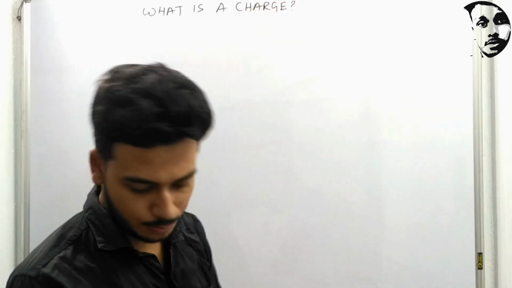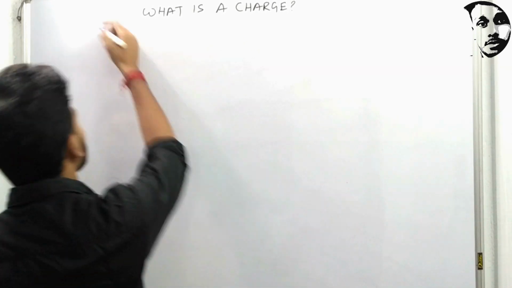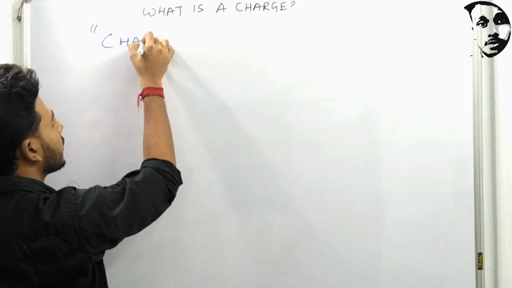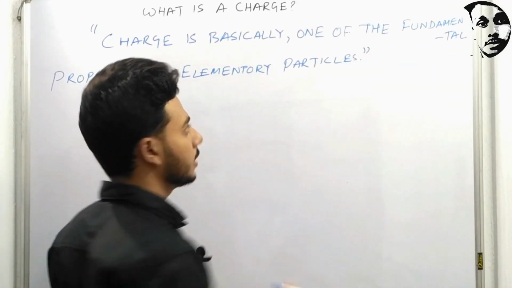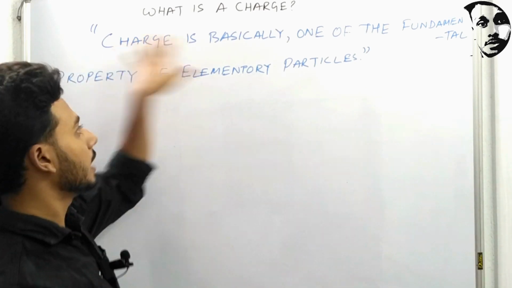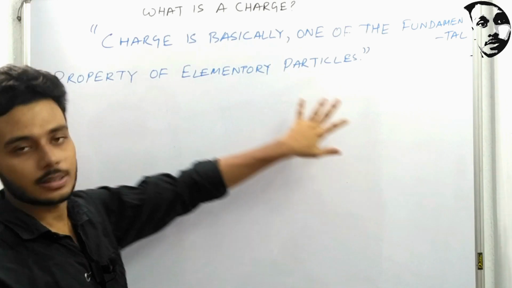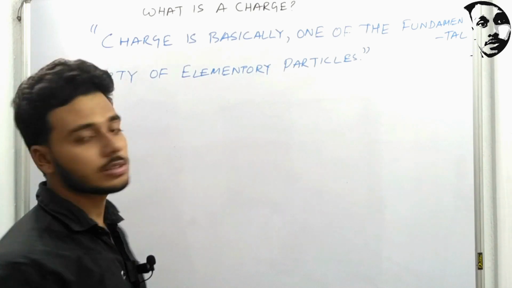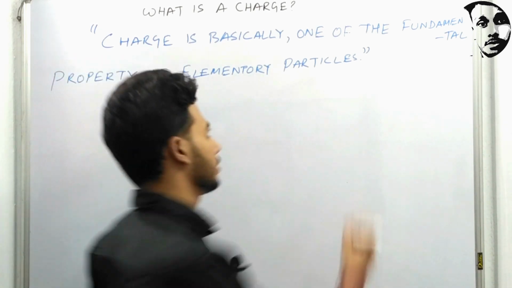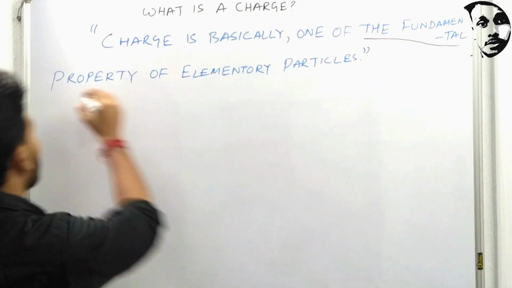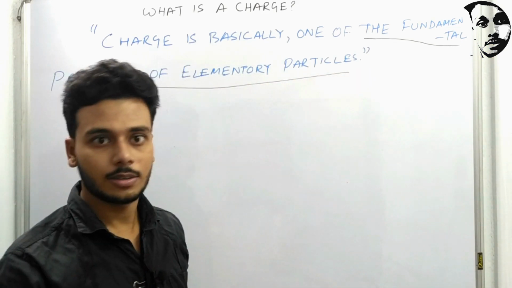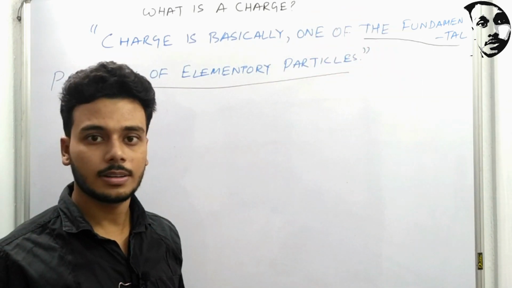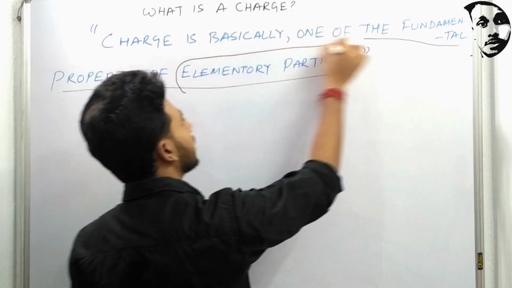I will use my blue marker for writing down this definition. So charge is basically, this is the crude definition, one of the fundamental properties of elementary particles. In this definition, two things may be unknown to us. What are the fundamental properties of elementary particles? It says "one of the", so what are these fundamental properties? And the second thing is, what are these elementary particles?